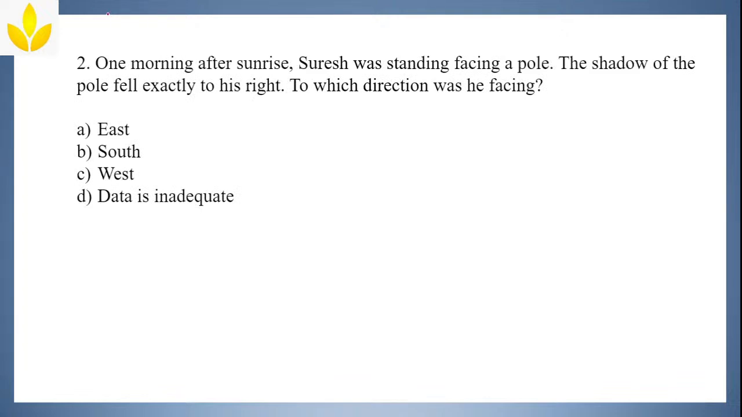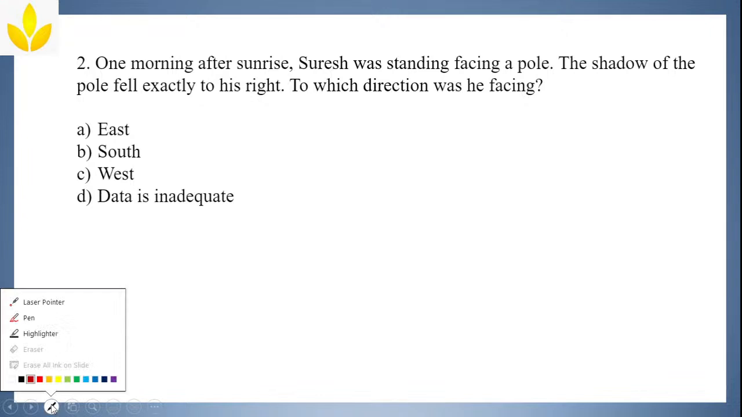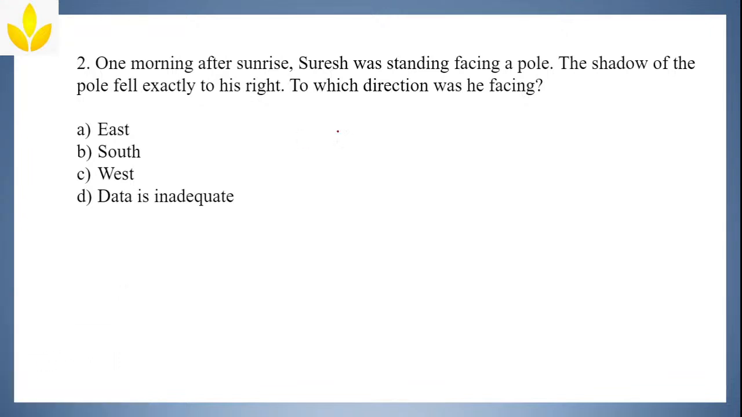Now next, one morning Suresh was standing facing a pole. After sunrise he was standing facing a pole. The shadow of the pole fell exactly to his right. Whose right? To which direction he was facing?